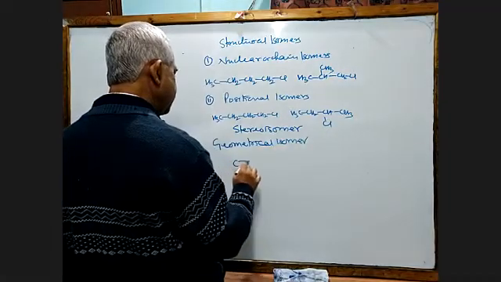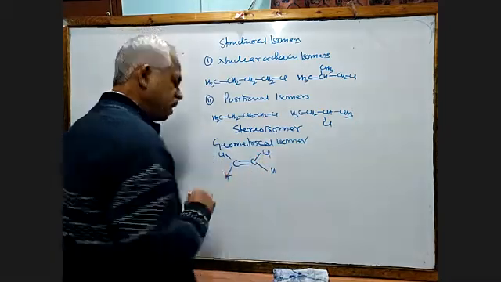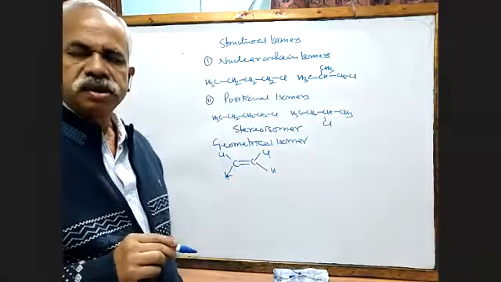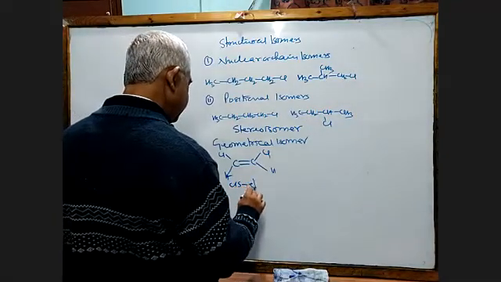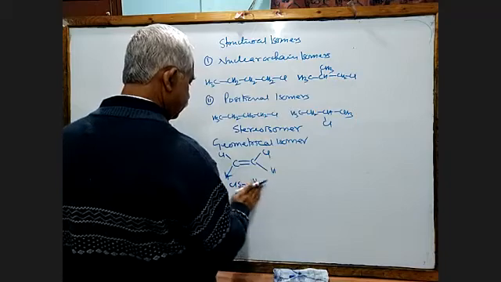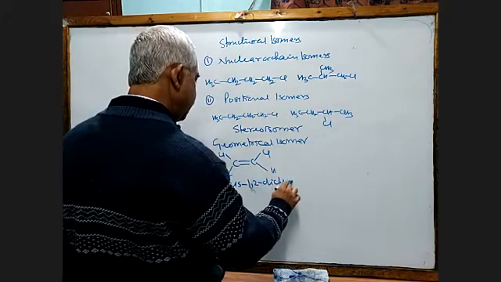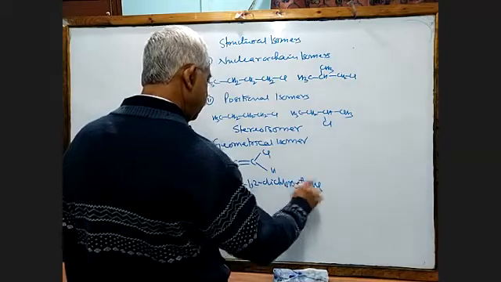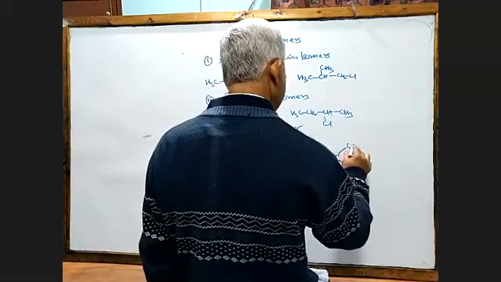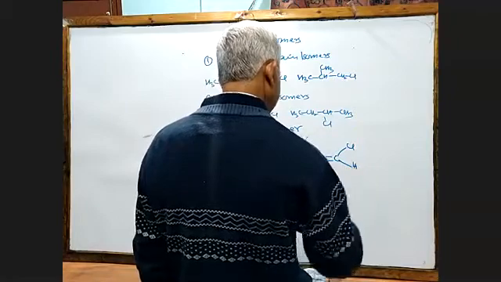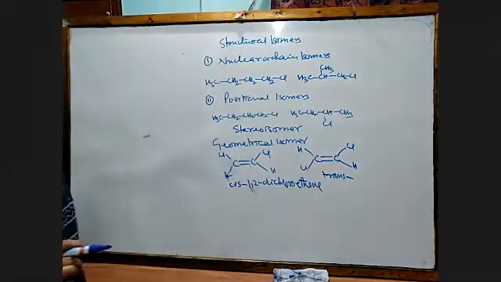It can show you geometrical isomer. Take the example of this. We are going to call it cis 1,2 dichloroethane, and for the other you only have to write trans. The name is the same: trans 1,2 dichloroethane.